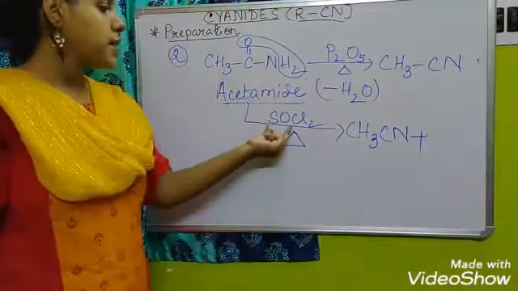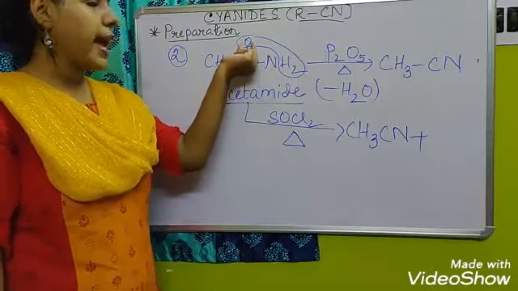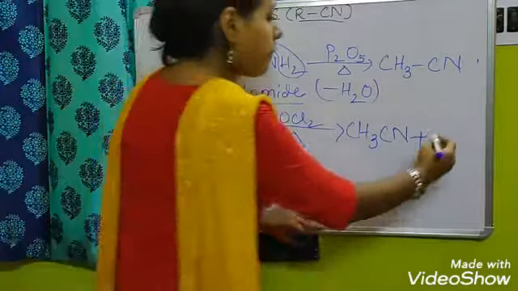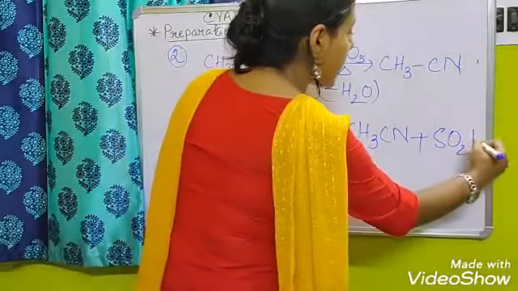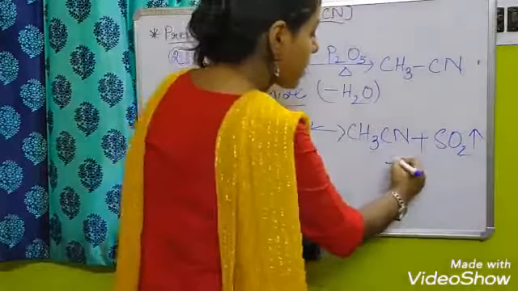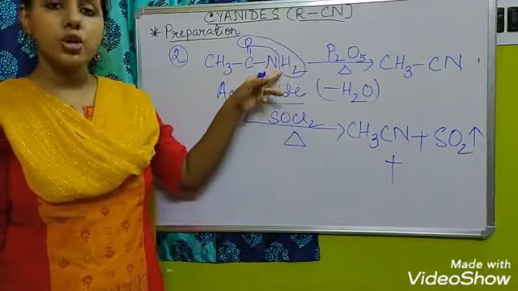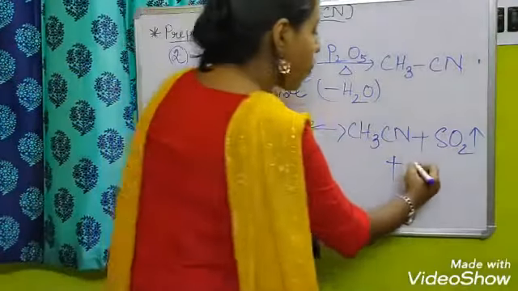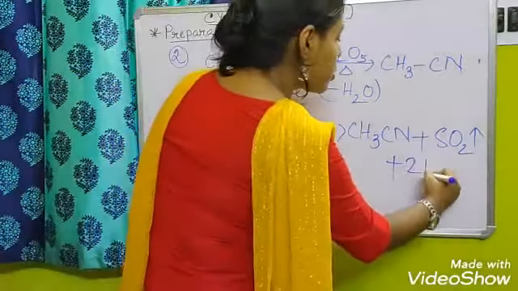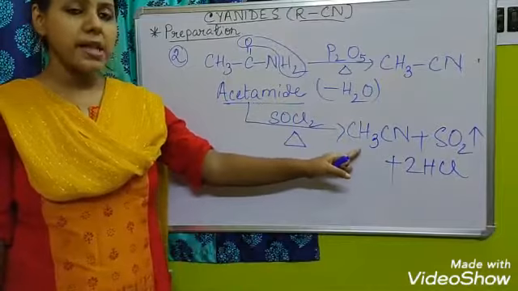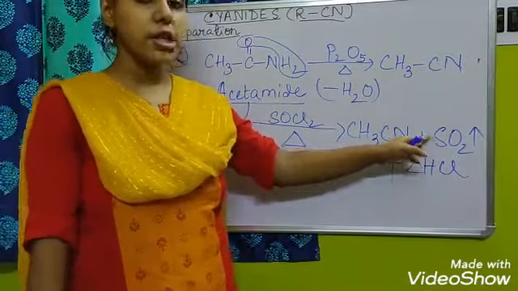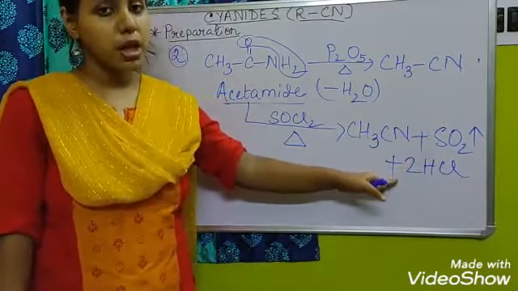One is this SO group will be added to the oxygen, making SO2, sulfur dioxide. Plus these two chlorine atoms will be added to the two hydrogen atoms, forming 2HCl. So here there will be the formation of methyl cyanide plus sulfur dioxide plus hydrogen chloride.